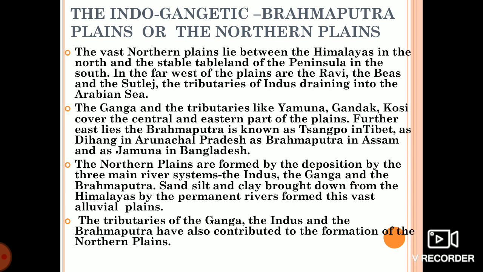If I talk about the west part, Ravi, Beas and Satluj are the tributaries of the Indus River. Tributaries are the small rivers that join the main river. So Ravi, Beas, Satluj are the tributaries of river Indus. And then your Indus River drains its water into the Arabian Sea. The Ganga and tributaries like Yamuna, Gandak, Kosi cover the central and eastern part of the plain.